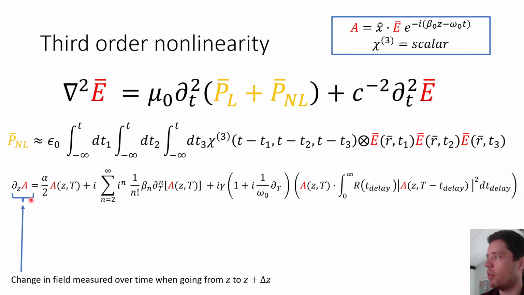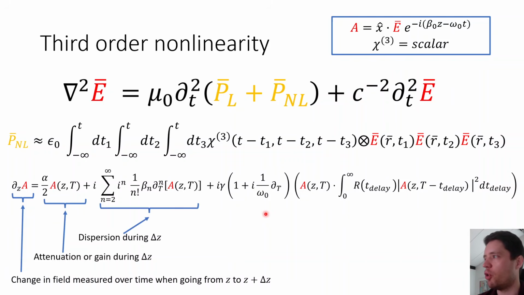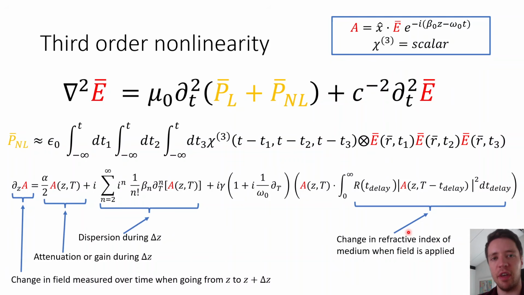And this equation relates the change in the field when going from one segment of the medium to the next to the amount of gain or possibly loss in that segment, the amount of dispersion, and the change in the refractive index of the medium due to a very strong field.